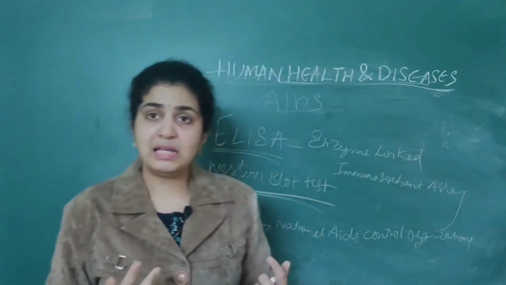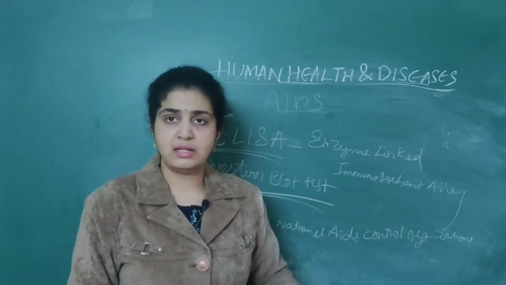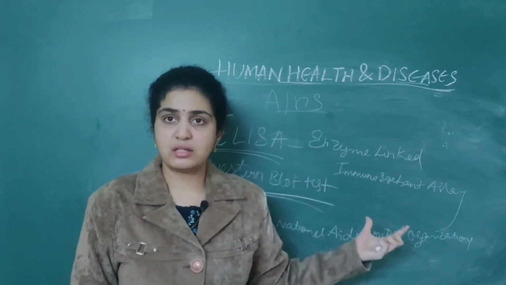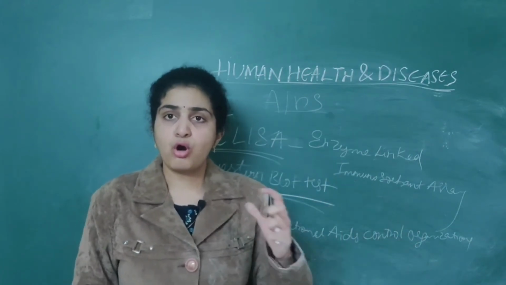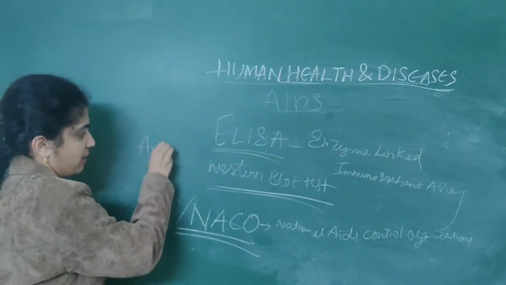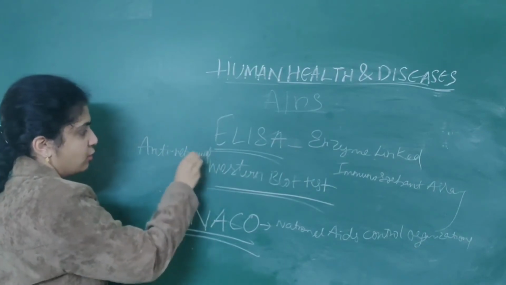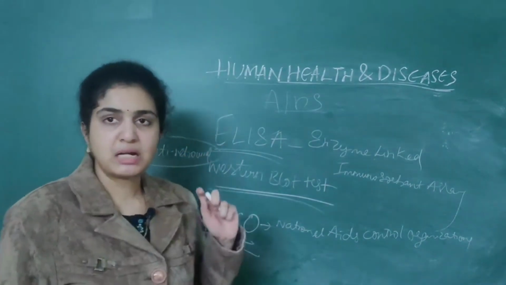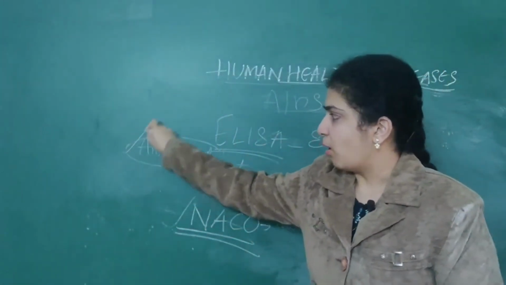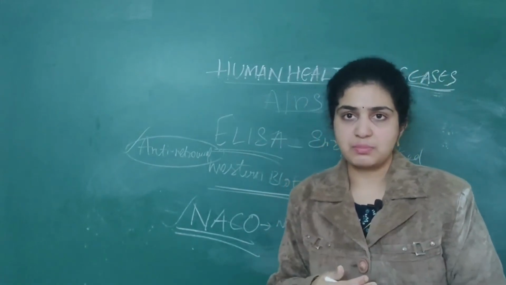Because millions of people over the last 25 years have died due to this AIDS. So that's why prevention is better than cure, and there is no cure also. To prolong the patient's lifespan, antiretroviral drugs are given, but ultimately the patient will die because our immune system gets low, and we are susceptible to infections, right?